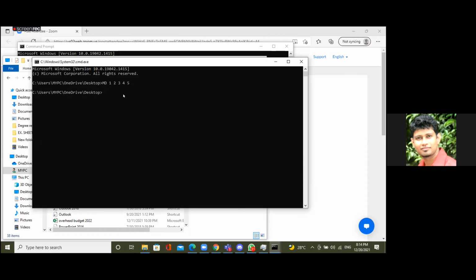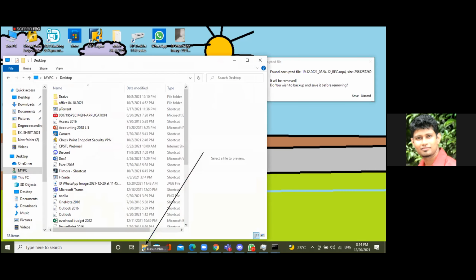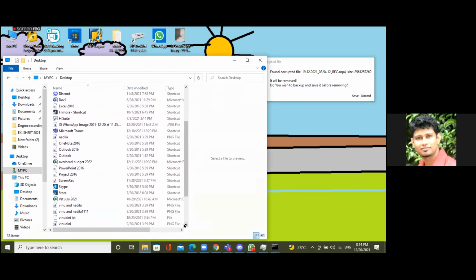Now go to the desktop by pressing Windows key and D key. That is the shortcut. Now you can see the desktop, and yes, this desktop is shared because of OneDrive. Or you can go to the user profile desktop. Can you go to Explorer? There is a desktop allocated to you. When you drop down, you can see 10 folders under the desktop. Just go down.